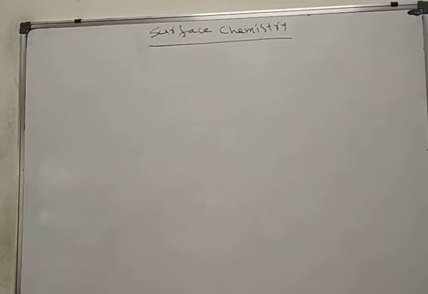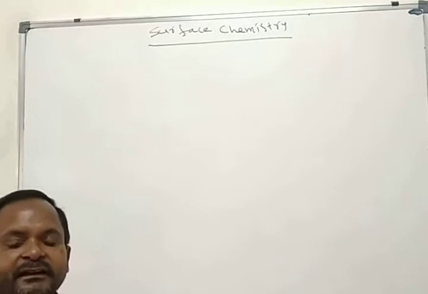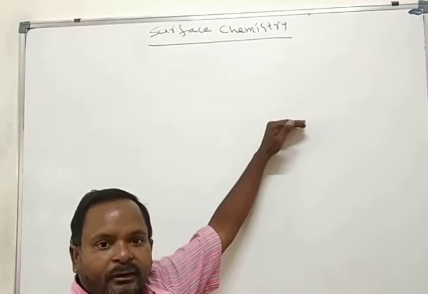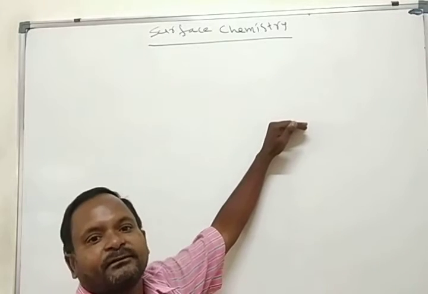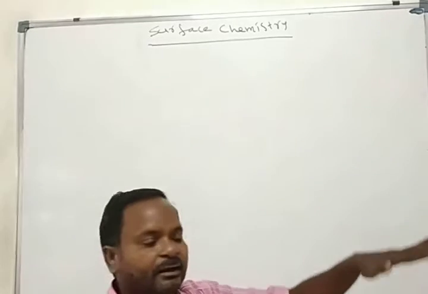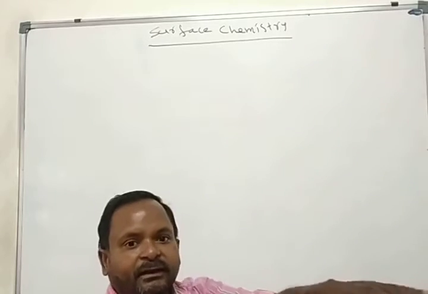Then I wanted to start surface chemistry. It is the chemistry related to surface phenomena. Surface means the interface of the molecule, the external face of the molecule. Here, this is the human body, this area we call the surface.